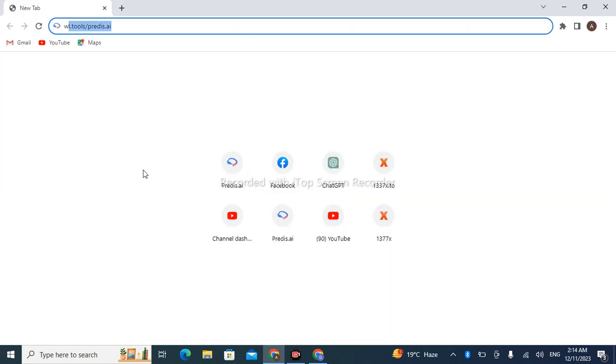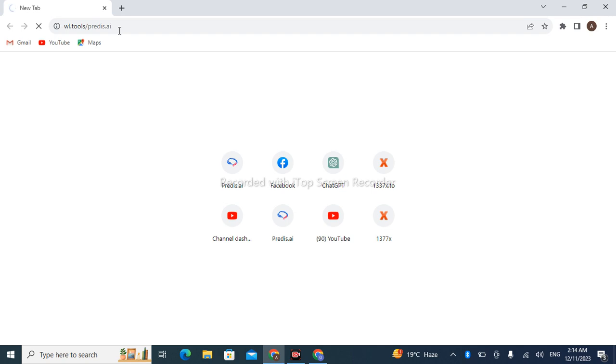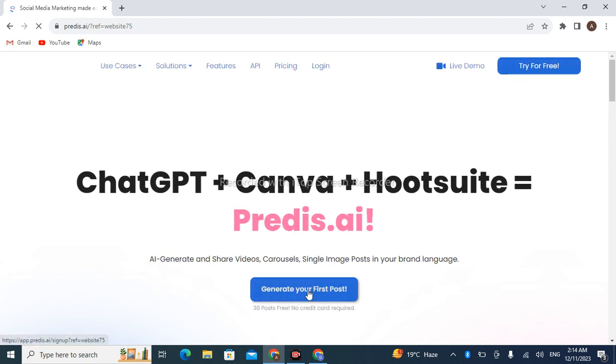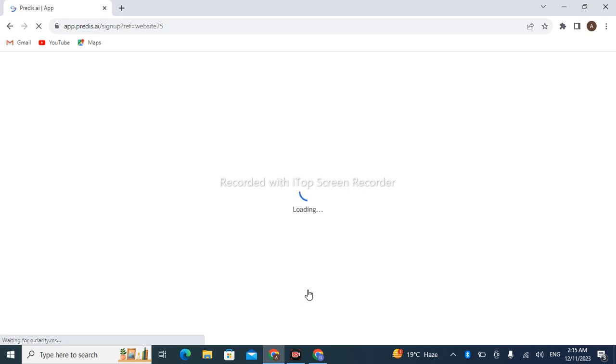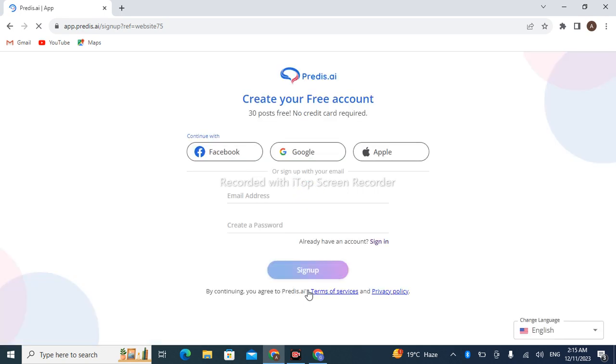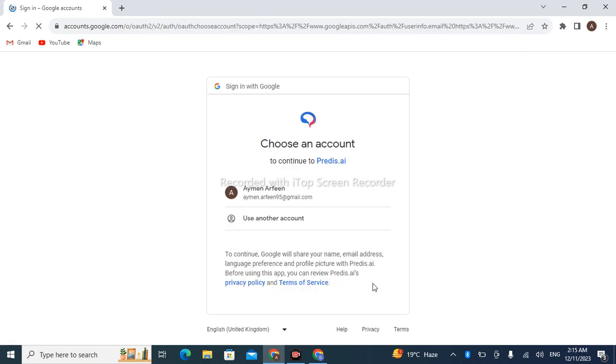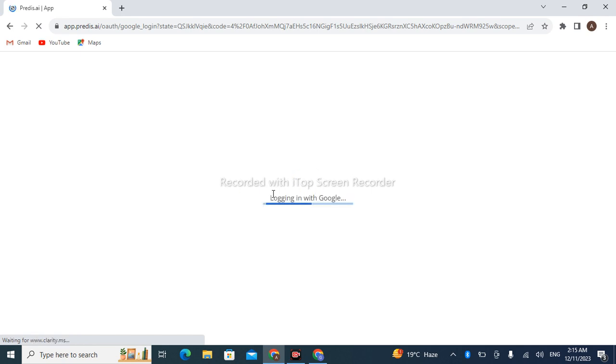So what to do? Just come on Google Chrome and write the tool name. I will also link it in the description. Go on it, log in with Google, click on your Google account, and it will go to the website.